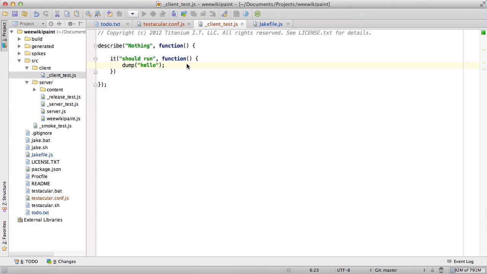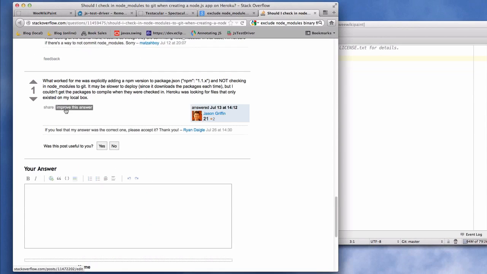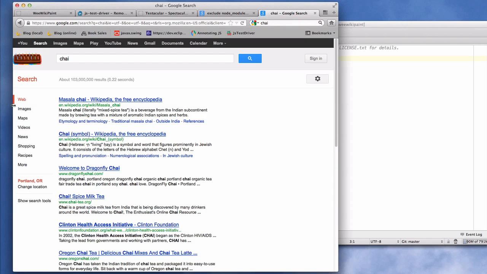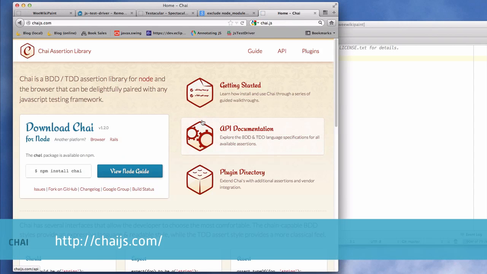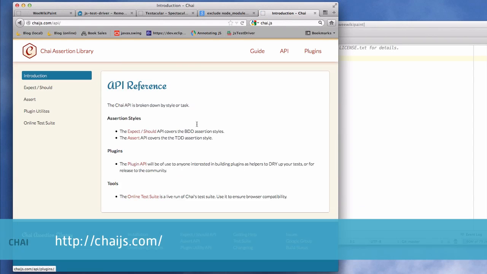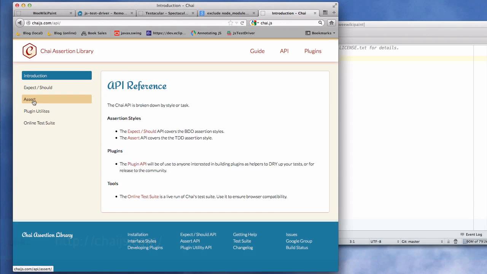Okay, let's get an assertion in there. We don't have an assertion framework set up, but I did install Chai, so let's go ahead and get that. Chai is a cool little assertion framework. It provides a whole bunch of different styles of assertions. And as I've mentioned before, I prefer the TDD assert style. So we'll go ahead and do that.